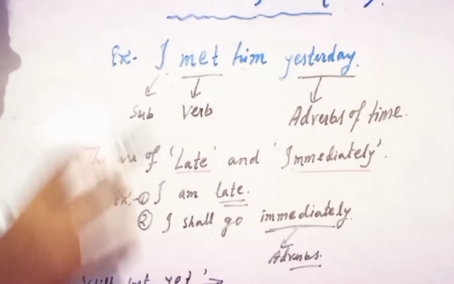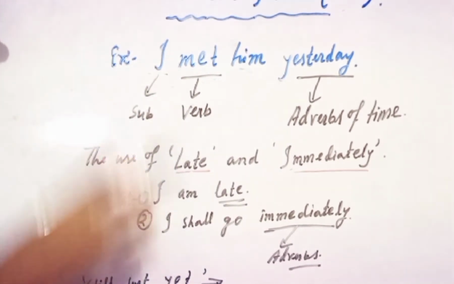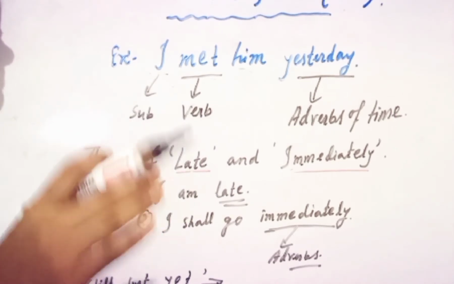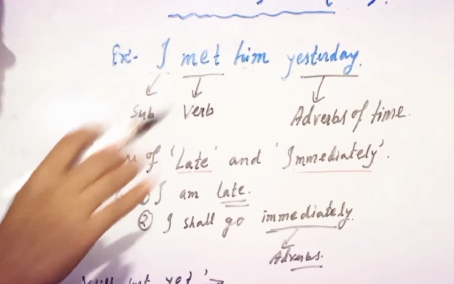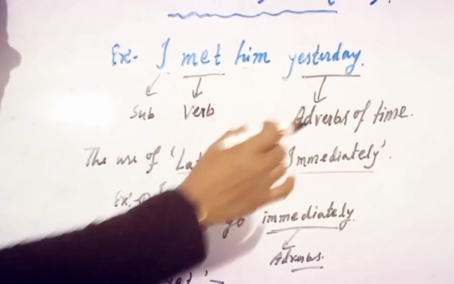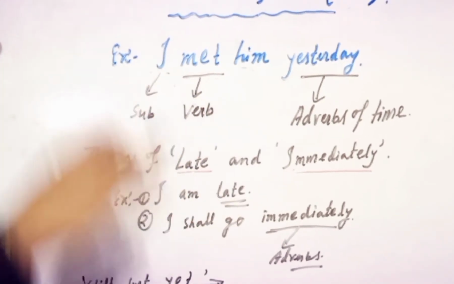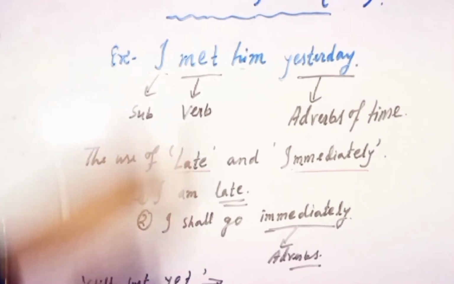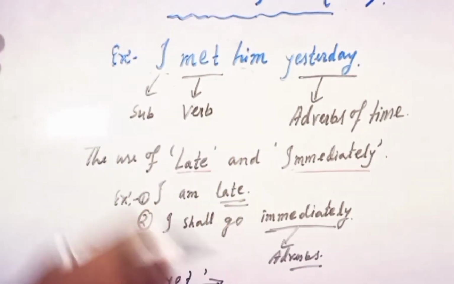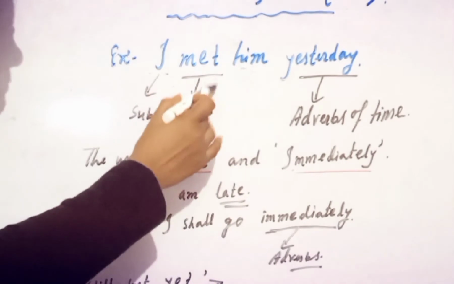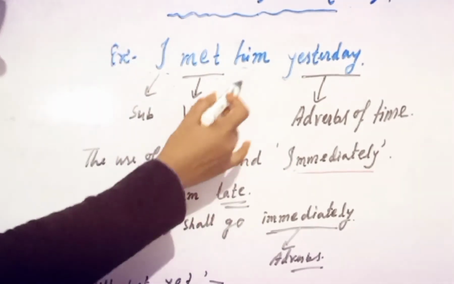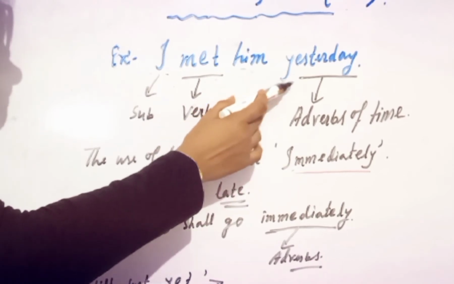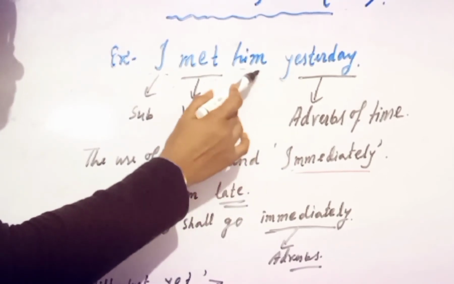Clear? But now, what is the rule of using adverbs of time? Usually, always remember, adverbs of time will always come after the main verb. Let me repeat once again: adverbs of time always come after the main verb. But here something different is happening, right? Here I have used yesterday after the object.